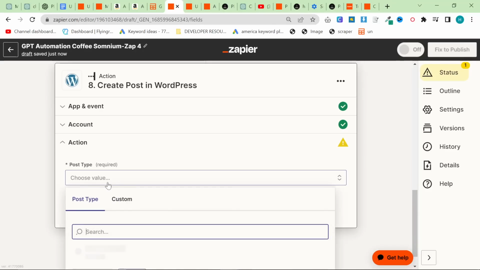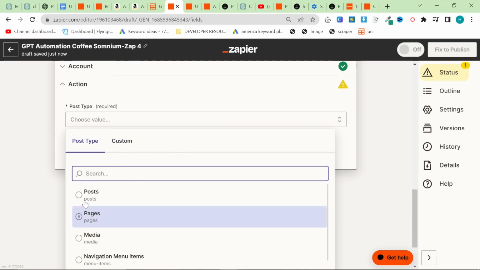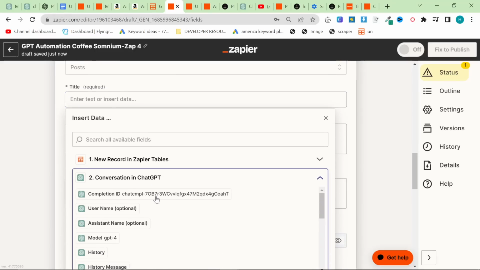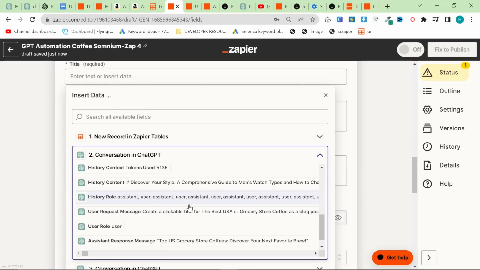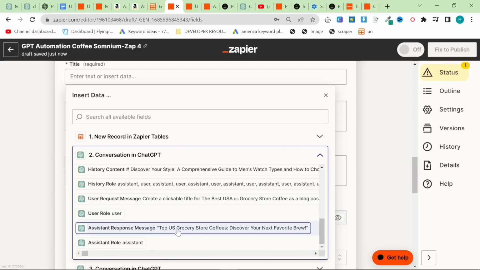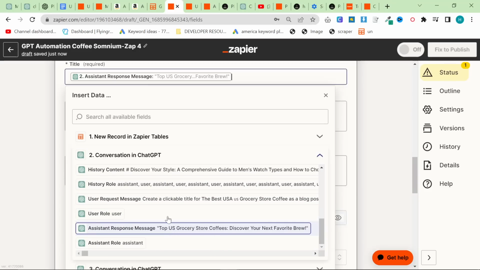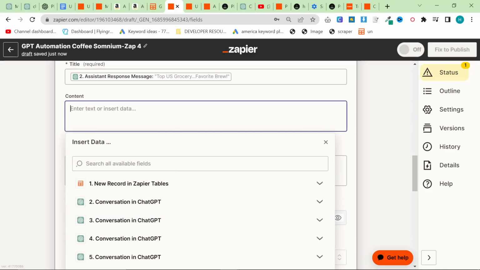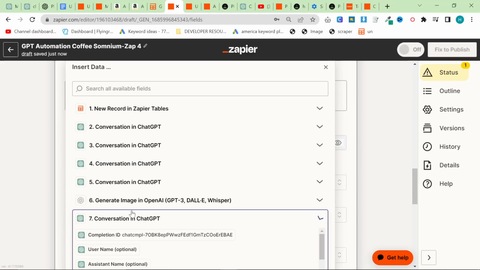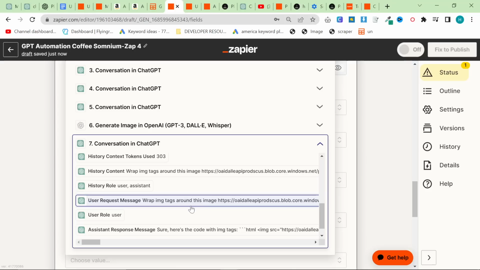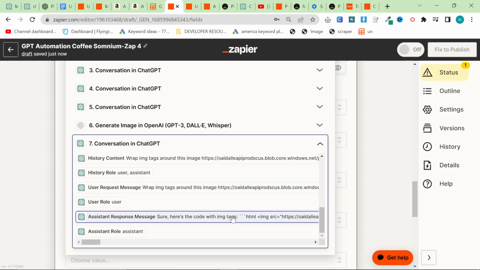So the post type, we're just going to choose post. You can choose whatever you want, obviously, but we're just going to choose post. The title is going to be conversation 2, which has the title somewhere here. So top US grocery store coffees. Remember, this will be made for every single article that you make. Now, this is the smart part. First, we basically need to create the article block by block.